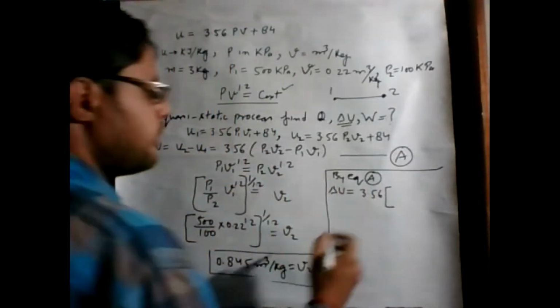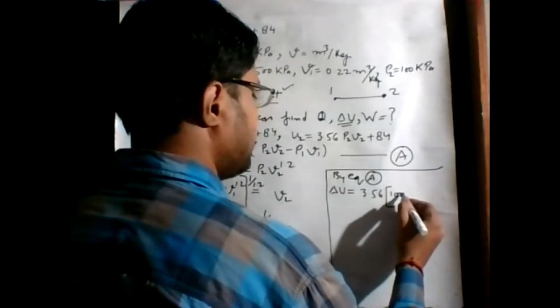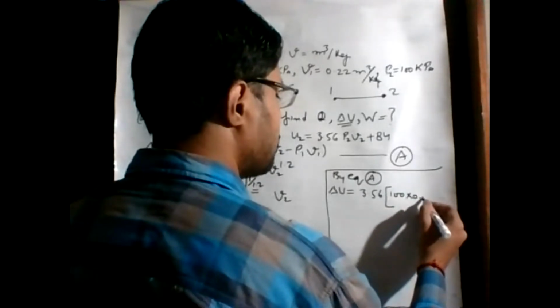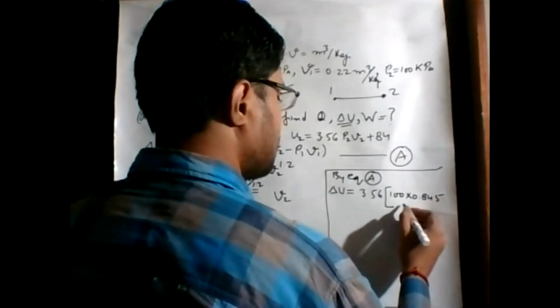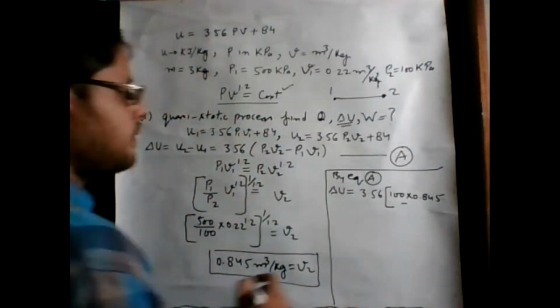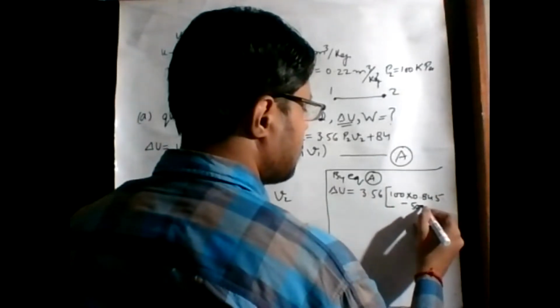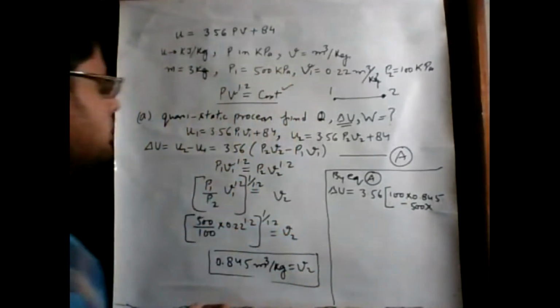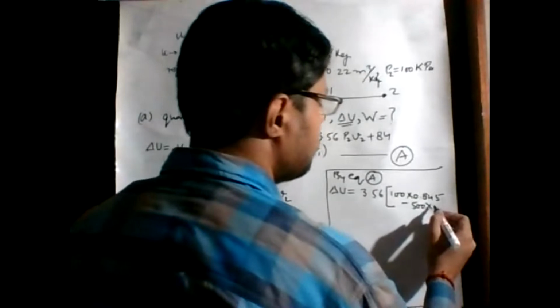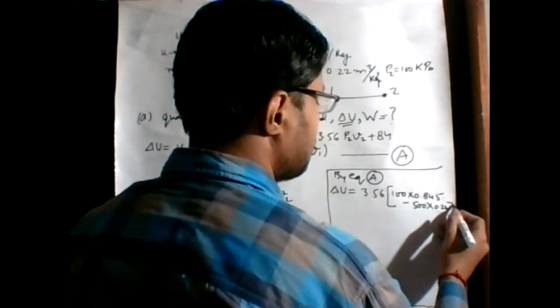P2 is given as 100, V2 is 0.845, P1 is 500, and V1 is 0.22.